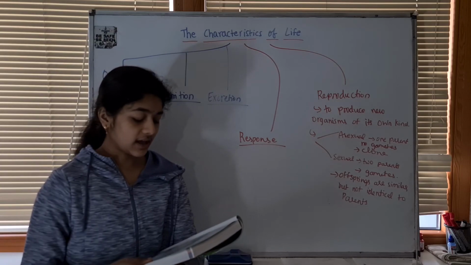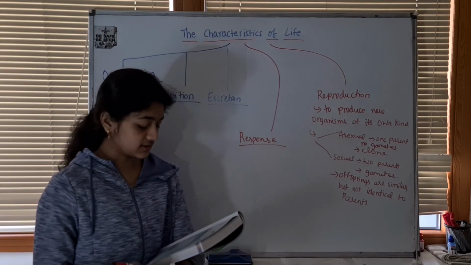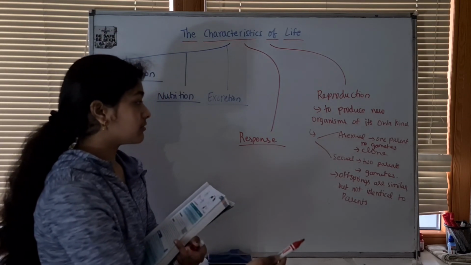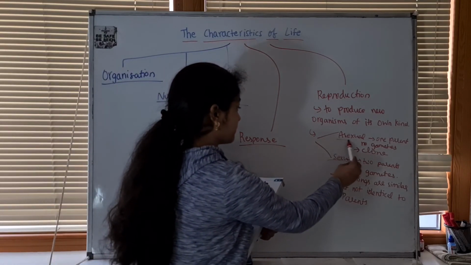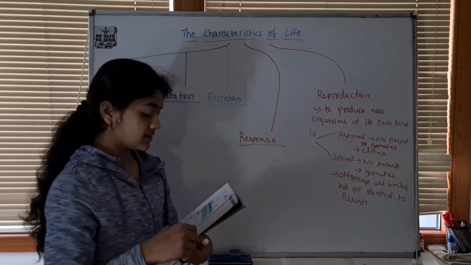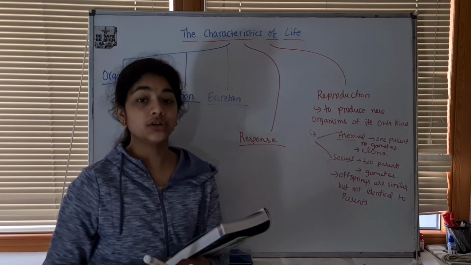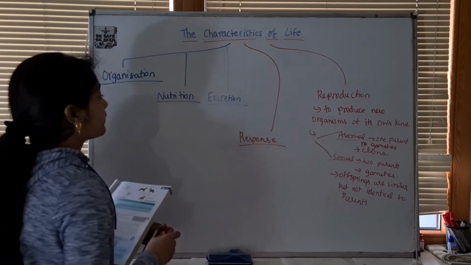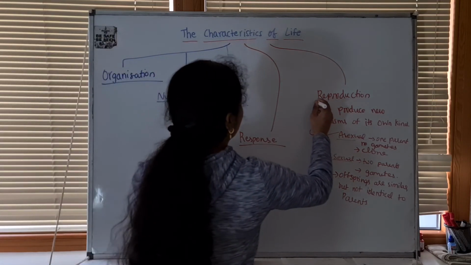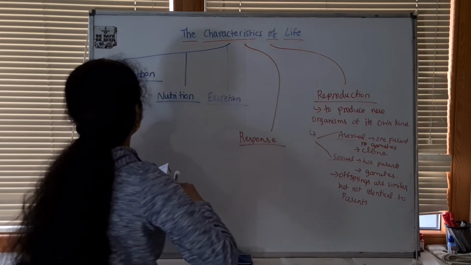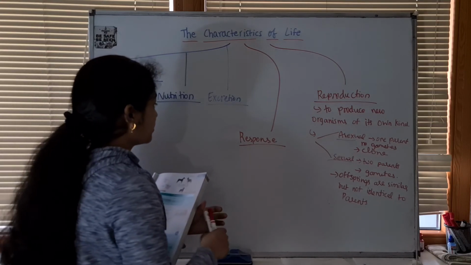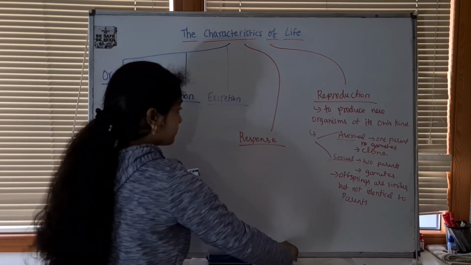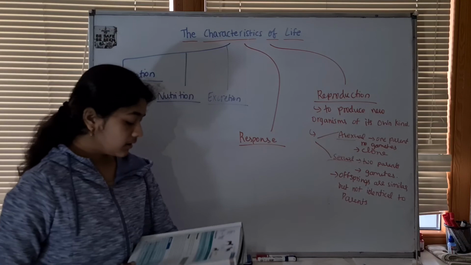So, reproduction is needed to make sure a particular type of organism survives. We have already seen how the continuity of life is important. So these are the two types of reproduction, asexual and sexual. So it's the ability of an organism to produce new individuals of its own kind. So these are the 5 characteristics of life that we know: organization, nutrition, excretion, response, and reproduction.